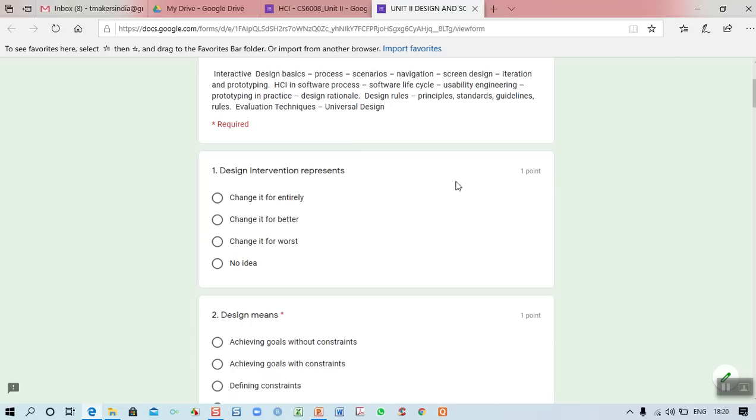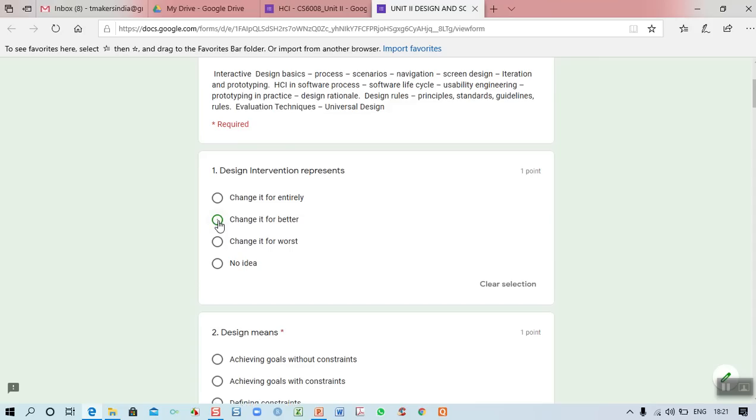See here, there are 25 questions I have created for this second unit. So, design intervention represents, right? What is the meaning of design intervention represents? It is change it for better. Why are we doing intervention? While designing we are doing some modification, that is called intervention. Why are we doing this? We are doing it for betterment, for getting a better product. That is the reason why change it for better is the correct answer.